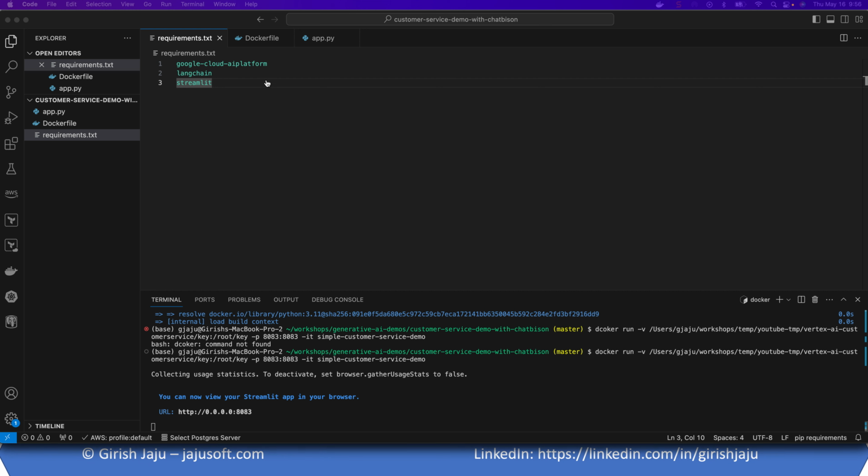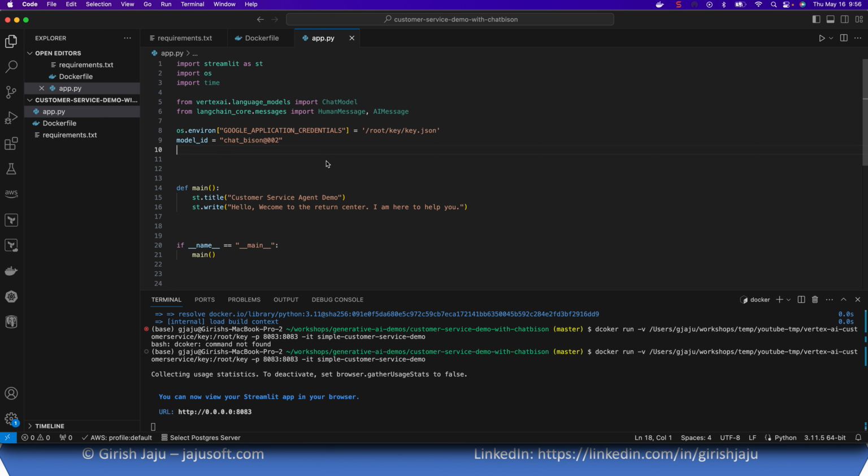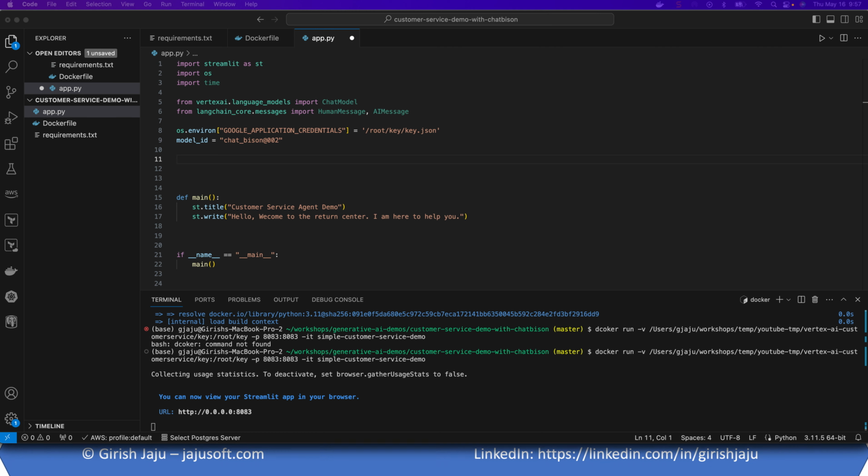So in the interest of time, I'll copy some of the things. For example, the context. When we initialize this chat model, we want to give it some context, like, hey, please tell the customers that they can only return within 2 weeks, and the item has to be unused. So I will copy the context and then explain here.